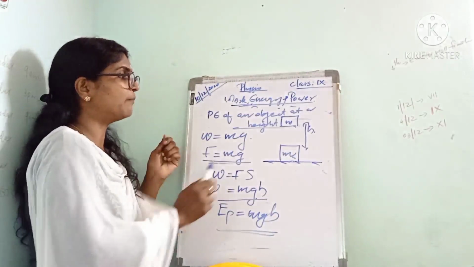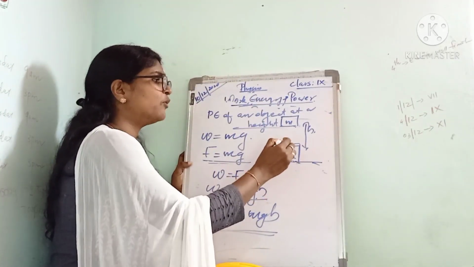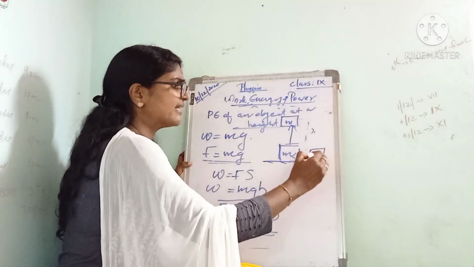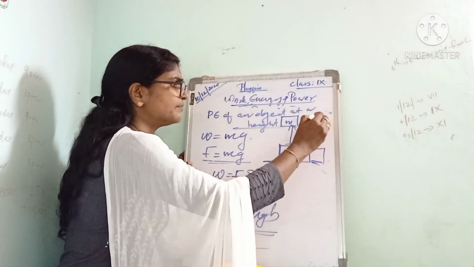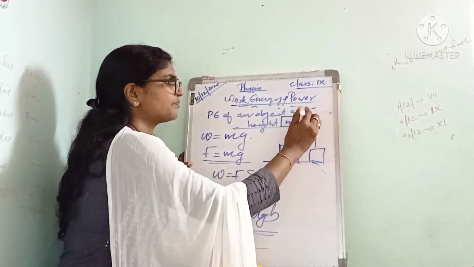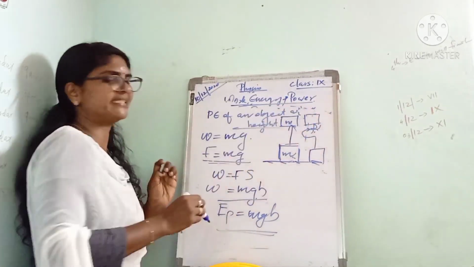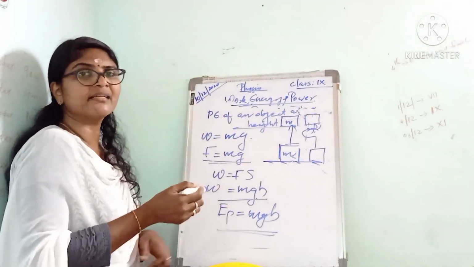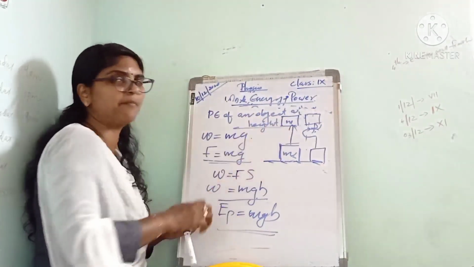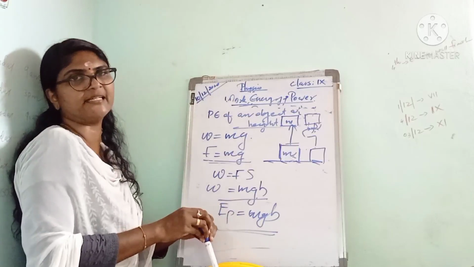Suppose an object is lying on the ground like this, we can move the object like this in this path. Also we can consider another way like this. Also we can consider another way. In this way also we can move the object upward. Anyway, the work done by the gravity depends only on the initial and final positions and does not depend upon the path followed by the object.